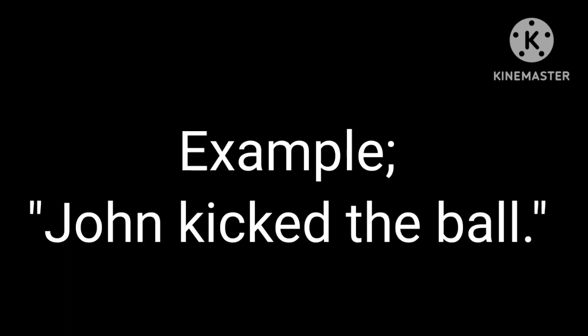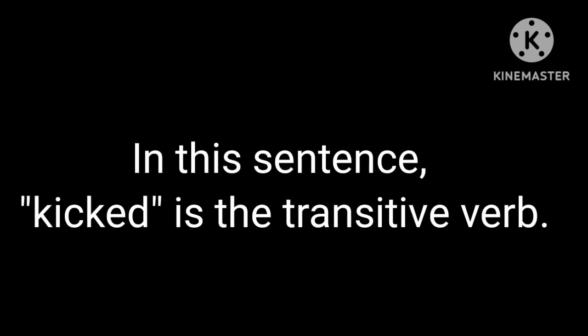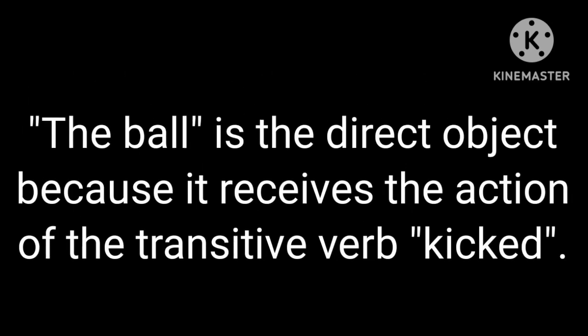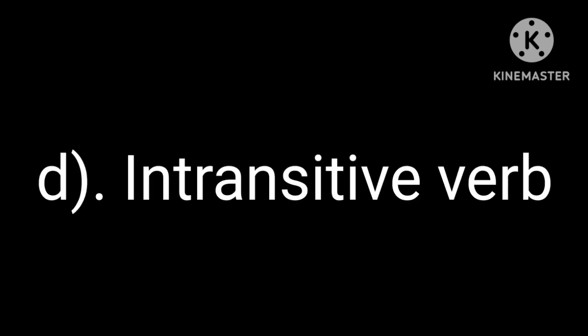Example: John kicked the ball. In this sentence, kicked is the transitive verb. The ball is the direct object because it receives the action of the transitive verb kicked. D. Intransitive verb.